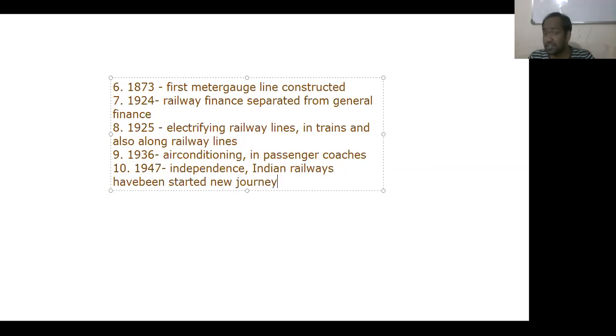Indian Railways started a new journey under the Government of India. GOI, Government of India. Understand? No? So we need to know. And in the year 1951, Indian Railways: the first one is the Central Railway.